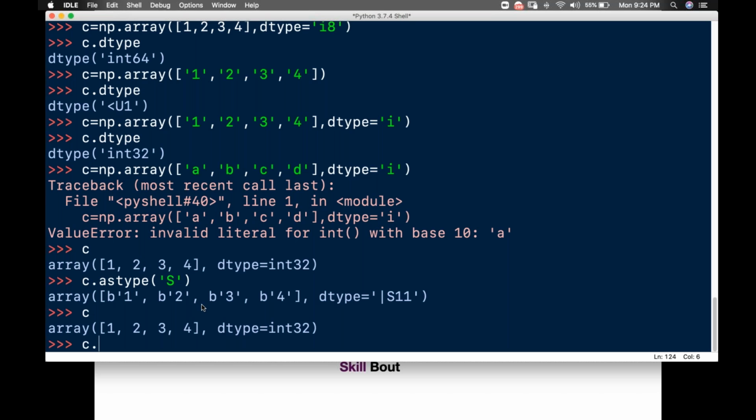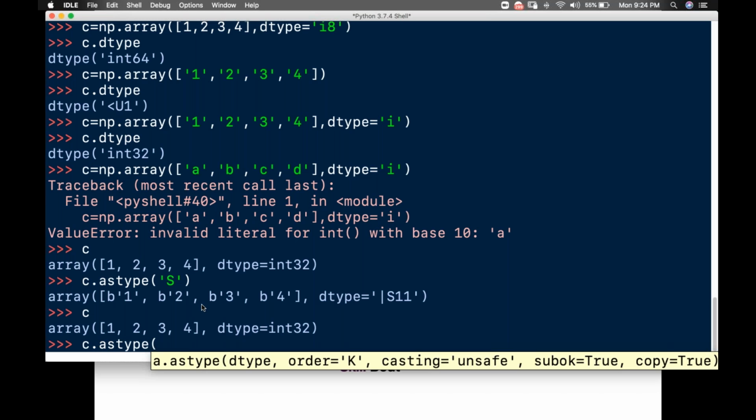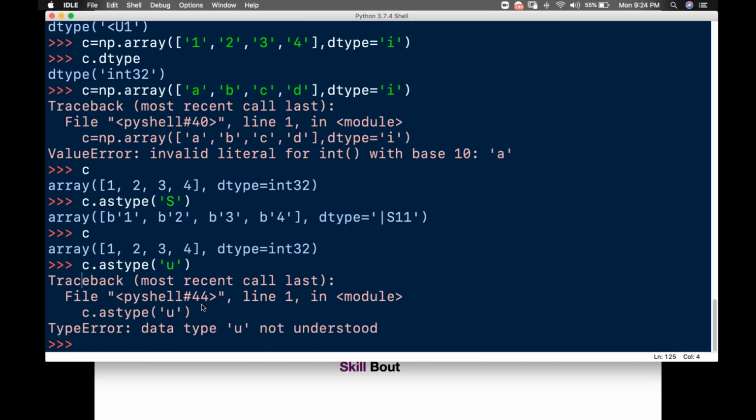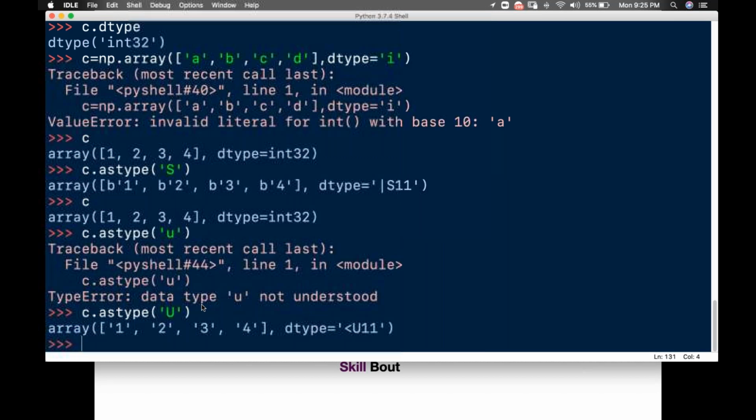So what else can I convert it to? I'll use astype with U, for unsigned. Sorry, I want to do it in uppercase, so I'll say U. I'll enter this, and this is converted into the unsigned type. Done, guys? So what is the method I'm using? I'm using astype.